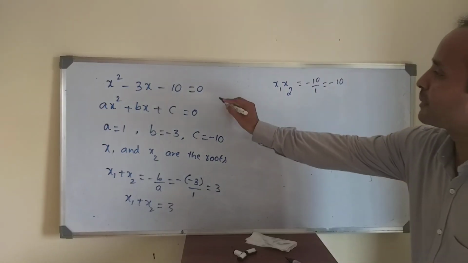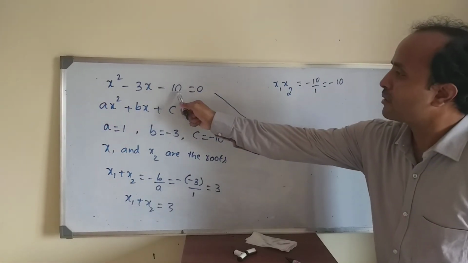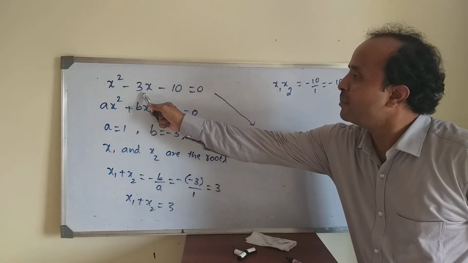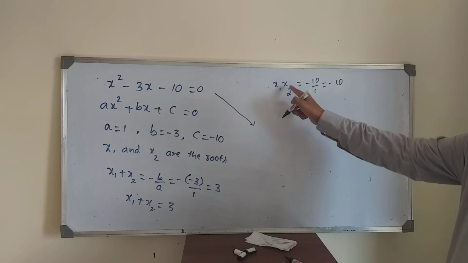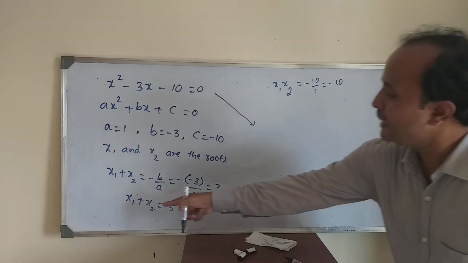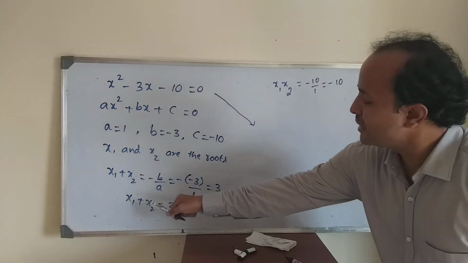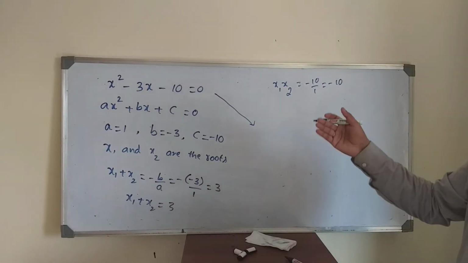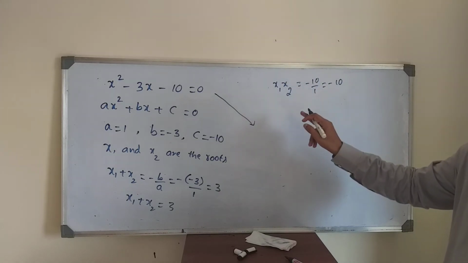By seeing this expression, the product is minus 10 and the middle term needs minus 3. So what we can say is, the product is minus 10 and the addition is 3, simple logic. You can easily understand that 5 twos are 10, but minus is required.